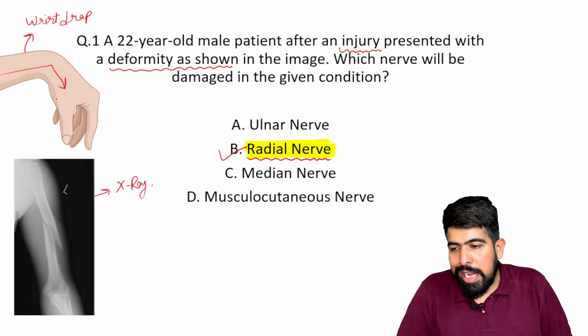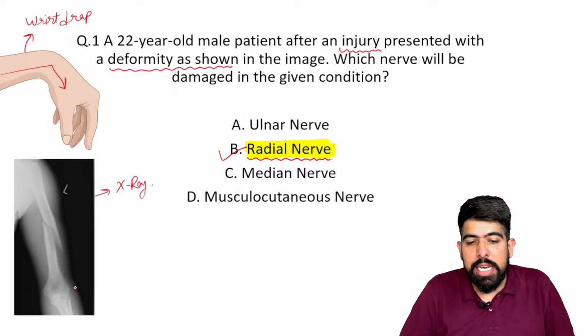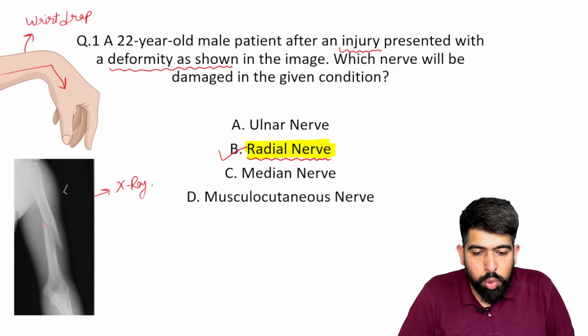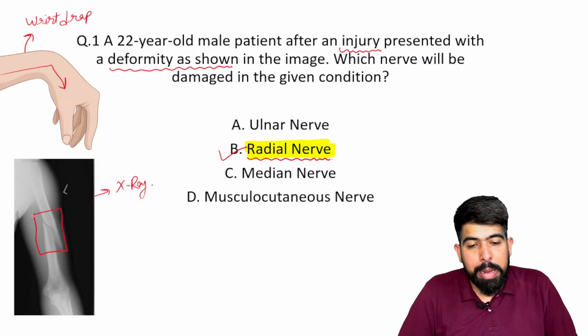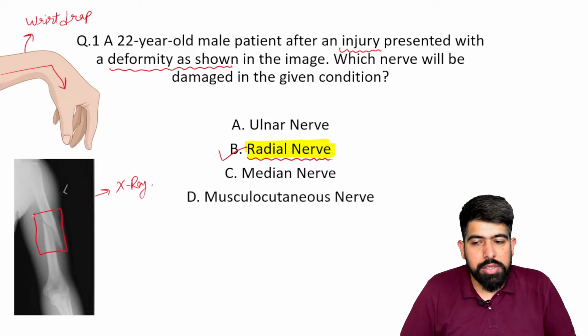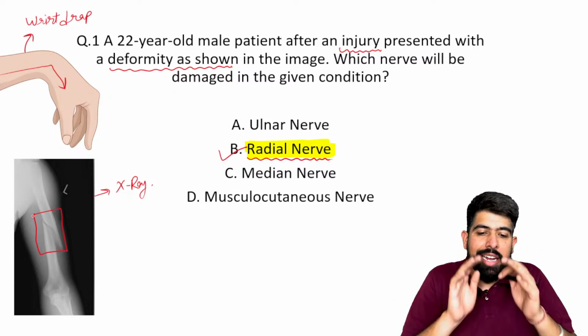It's not only the wrist drop that I'm assuming from; I'm also seeing an X-ray image. And what I can see is the shaft of the humerus. Where is the fracture? The shaft of the humerus. So I hope you remember this. Sometimes in orthopedics this question also comes in a different way. They are directly giving you this image.